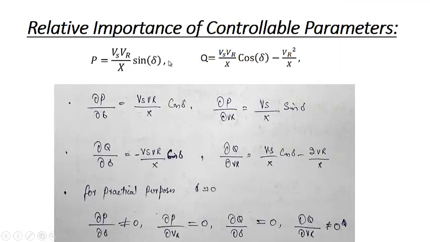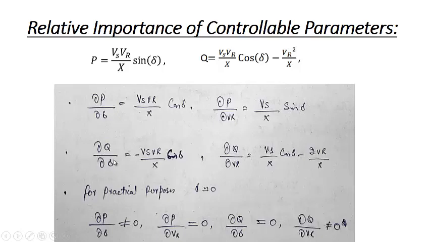Now coming to the relative importance of the controllable parameters, we'll see that when we change some parameter, how we are going to change this P and this Q. We know that P is equal to Vs VR by x sine of delta, and Q is equal to Vs VR by x cos of delta minus VR square by x. Differentiating with respect to delta, it will be equal to VR Vs by x cos of delta, because these three will be constant. So delta P by delta VR, that is the variation of this with respect to VR, will be equal to Vs by x sine of delta.